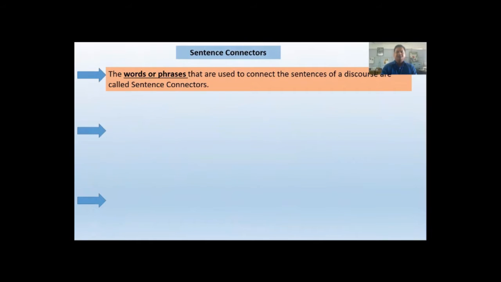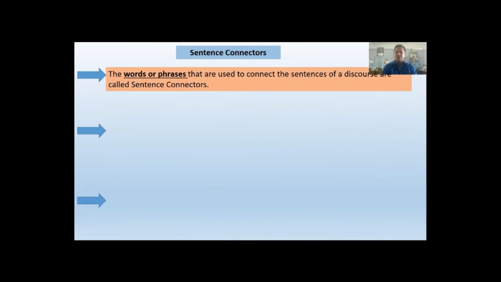Now I'm going to give you the definition of sentence connectors. Do you know what is sentence connectors? Let us see the definition. The words or phrases that are used to connect the sentences of a discourse are called sentence connectors.